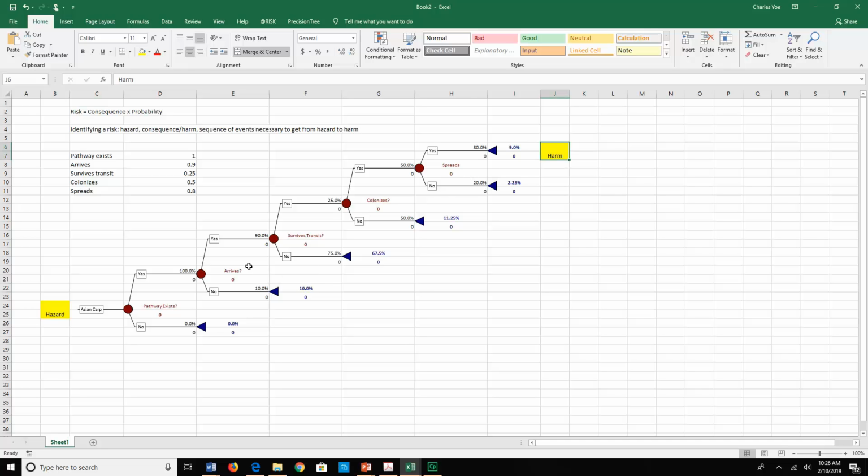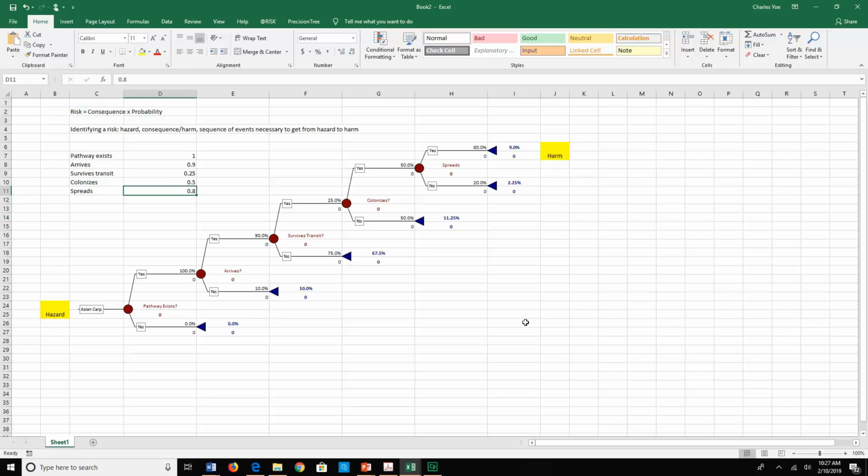So we're going to use probability to express what we believe to be true about this uncertainty. And so I've done that here. And these numbers have been populated throughout the model. And we see that here, just made up numbers, this is a 9% chance that this hazard will cause this harm.